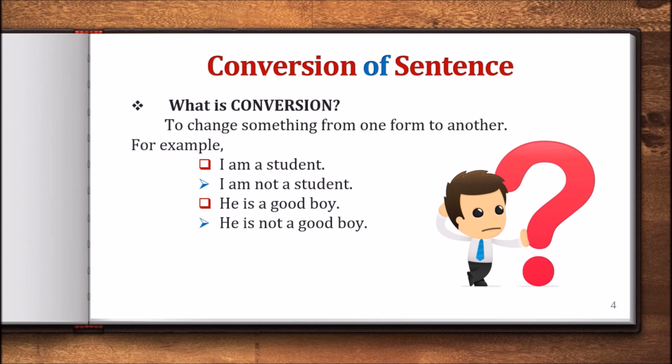The meaning is different. He's not a good boy means he is bad, right? He's a bad boy. So like that, if we say you are not a teacher, and if again we say you are a teacher, that is a conversion. Well, these were some examples of conversion. Now let's move to the next part.